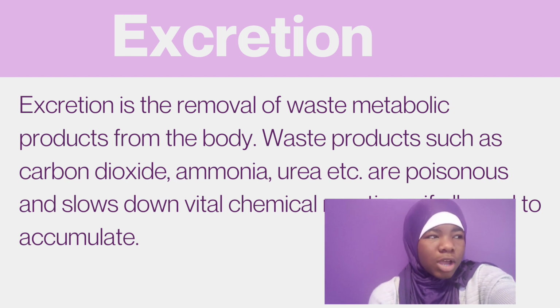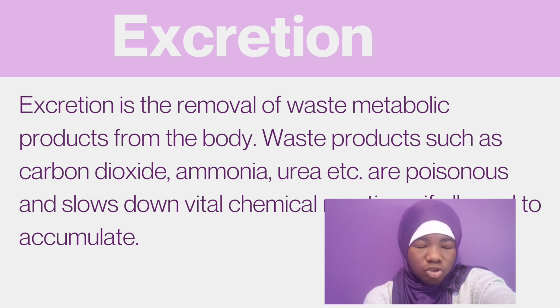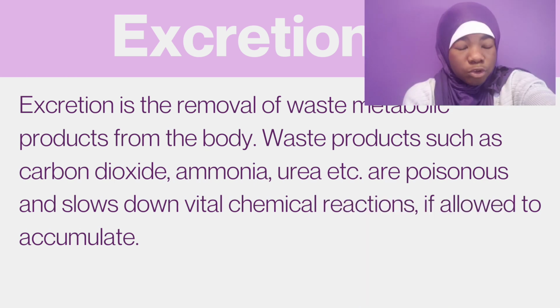So that means, when you eat or when you produce things in your body, there's going to be toxic waste. The waste has to leave your body, because if it stays in your body, it can cause problems or complications. Like humans, we excrete urine. That's our excretory product. Some other organisms excrete urea, or ammonia, carbon dioxide, things like that. If the organism keeps that inside their body, they will get sick or something will happen to the organism. So we have to excrete it. That's the process of excretion, to remove all the toxic things so that the body can continue to function properly and healthily.